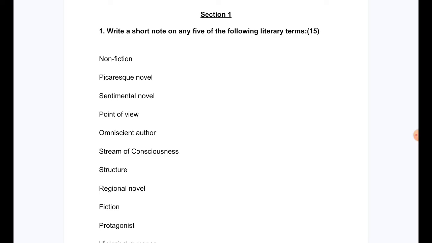You have to attempt 5 questions and there will be a total of 8 questions in the paper. So each question you attempt is of 3 marks, and you have to choose only 5 out of the 8.